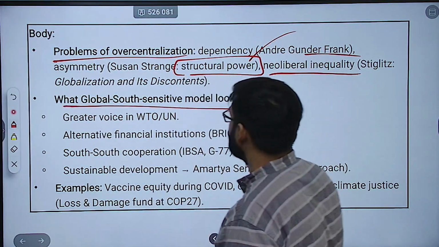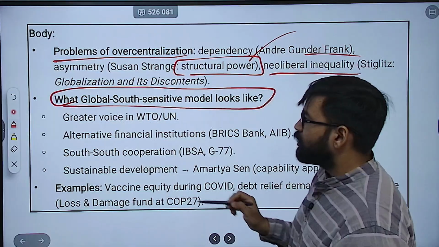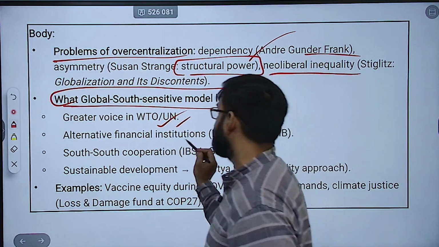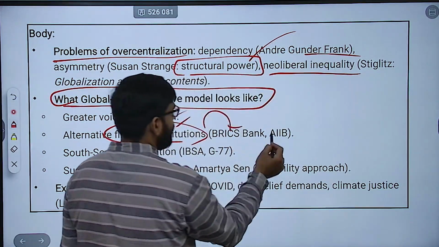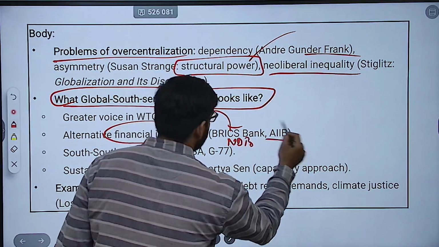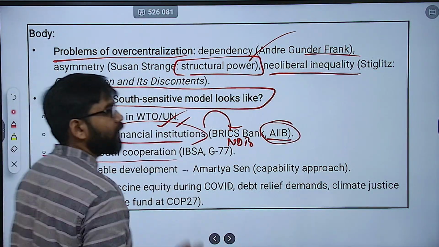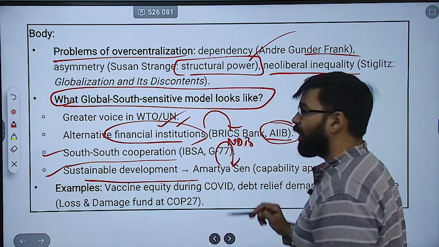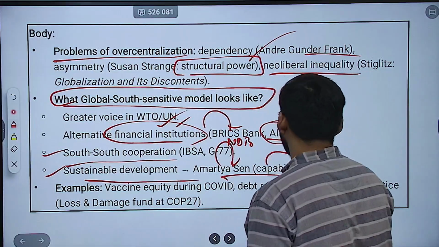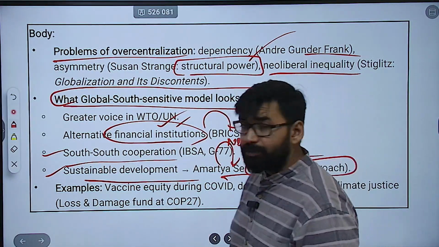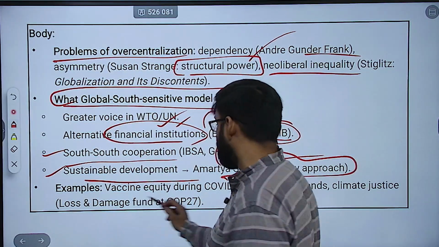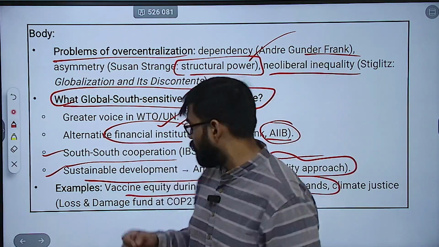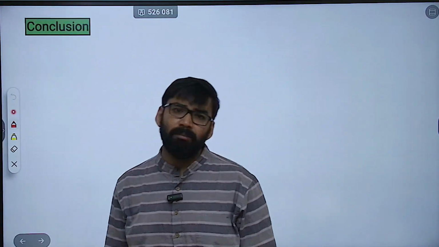Then what does a Global South-sensitive model look like? It means greater voice in WTO, UN. Then alternative financial institutions are rising like the BRICS Bank, New Development Bank, then the Asian Infrastructure Investment Bank, then South-South Cooperation, IBSA, G77. Then Sustainable Development, talked about by whom? It is mentioned by Amartya Sen, who talked about the capability approach. Then examples you can mention like vaccine equity during COVID, debt relief demands, climate justice. All these things you can mention in your answer.